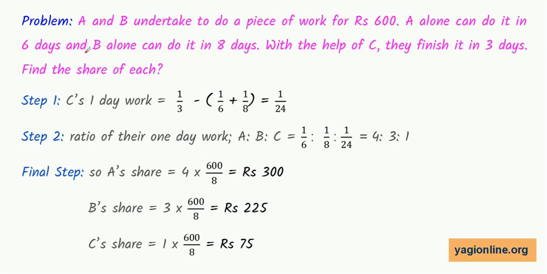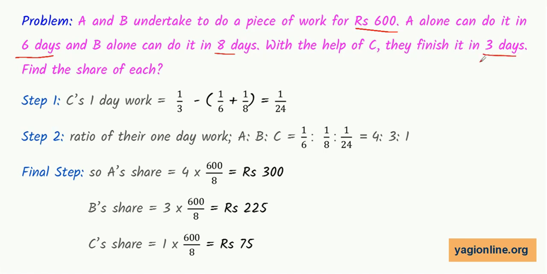Another problem: A and B undertake to do a piece of work for rupees 600. Both of them said that they'll do the work, and for that they will get rupees 600. A alone can do it in 6 days. If A alone does, he will take 6 days, and if B alone does, he will take 8 days. With the help of C, they brought C into the picture, and they finished it in 3 days.